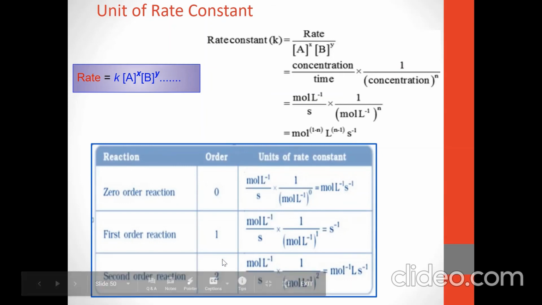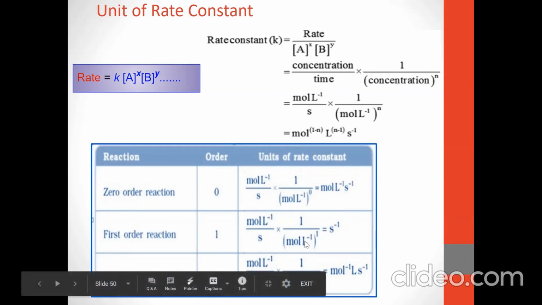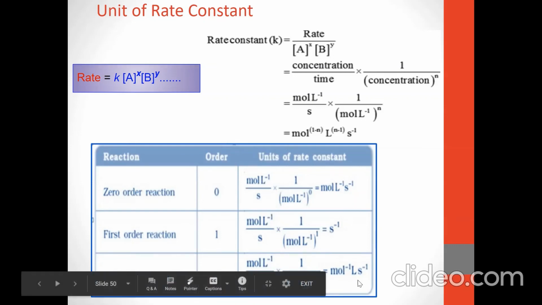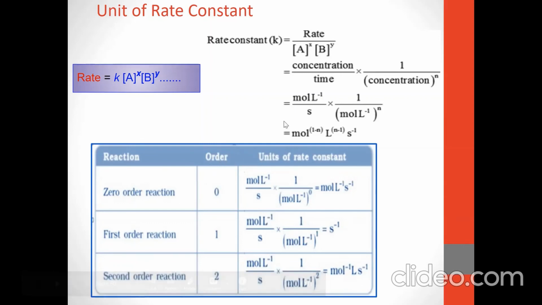Similarly, if we put n equal to 2, we get the unit for a second order reaction, which is liter per mole per second. So by using that, we can find the unit of rate constant for zero order, first order, and second order reactions. In general, the rate constant has the unit mole raised to 1 minus n, L raised to n minus 1, per second.